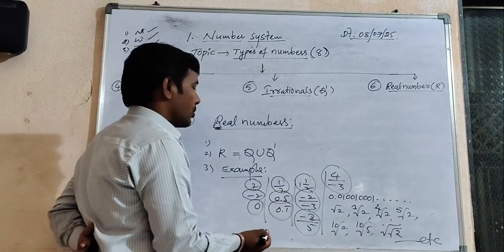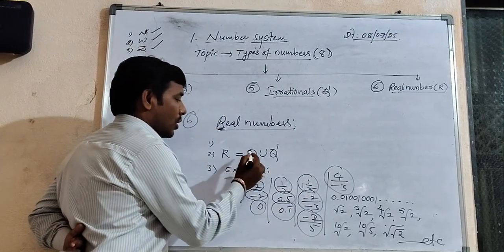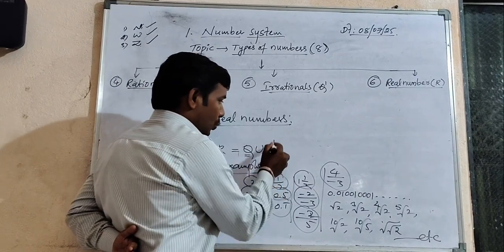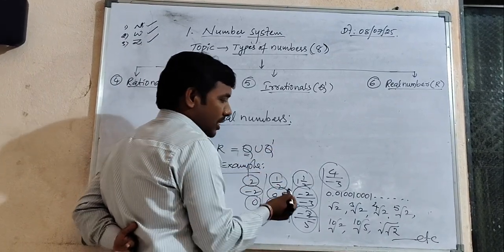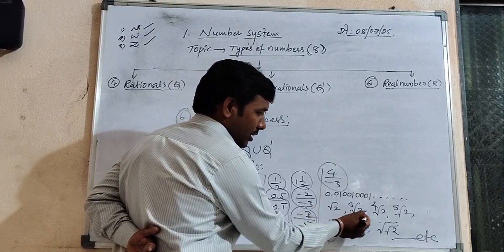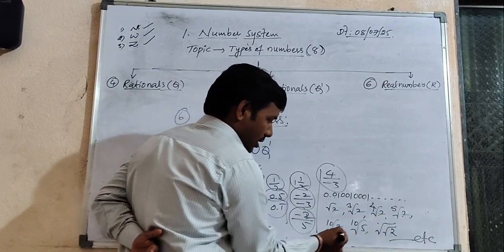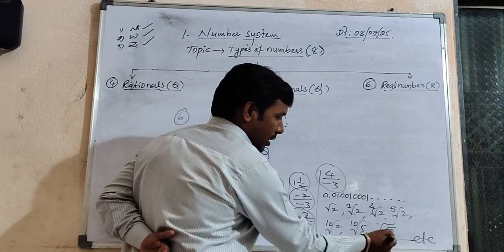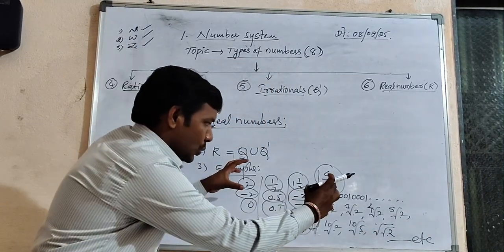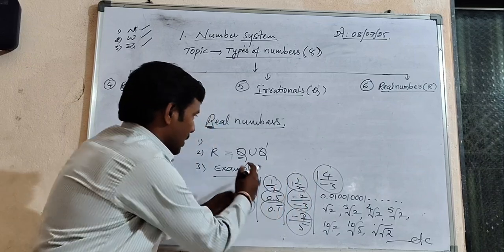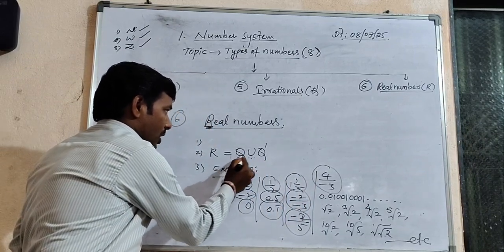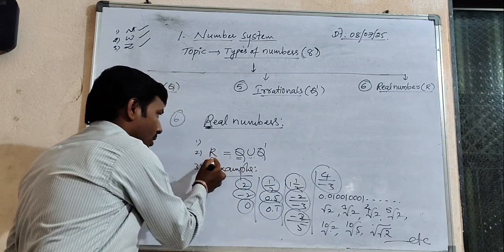These circled values are part of Q, the rationals. Now Q complement is the irrational side. This is irrational, this is irrational, and so on. Observe carefully: when these two types of numbers are together, the union of rational and irrational is known as real numbers.